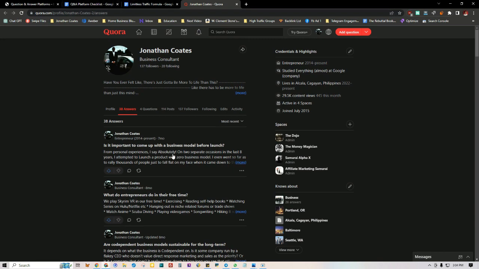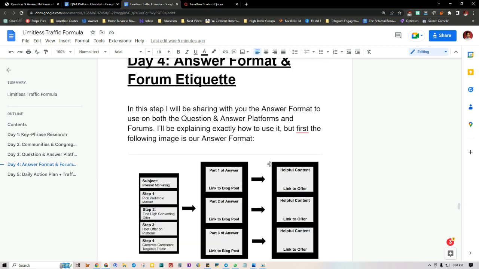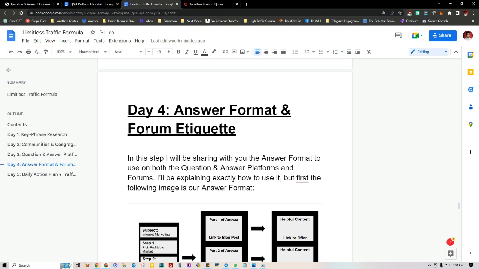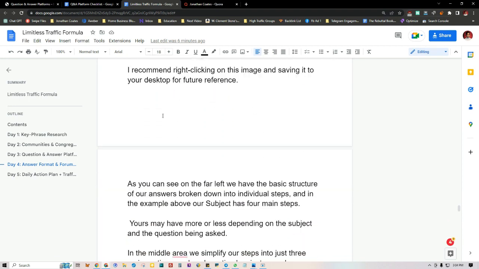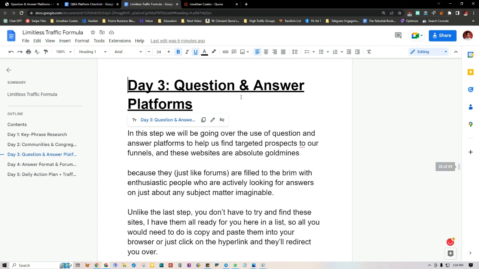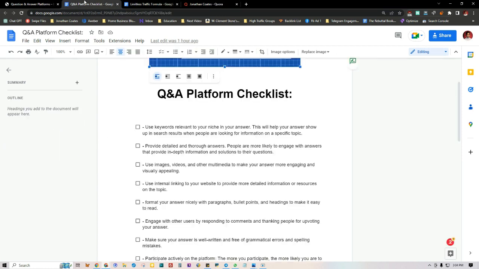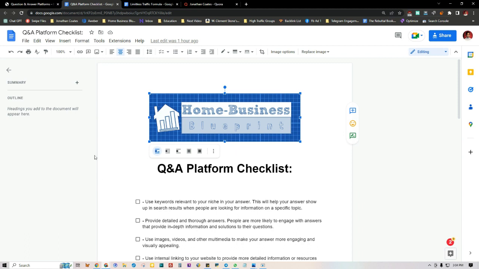What I've also done for you alongside the Limitless Traffic Formula, you can read this. It'll break down the answer format for the forums and the question and answer platforms. You can use this layout, and I'll go into great detail here, and I'll also talk about the different Q&A platforms in the Limitless Traffic Formula. But what I also want to share with you is why I call this the LTF times two, the Limitless Traffic Formula times two, because what I'm giving you now is the Q&A platform checklist.